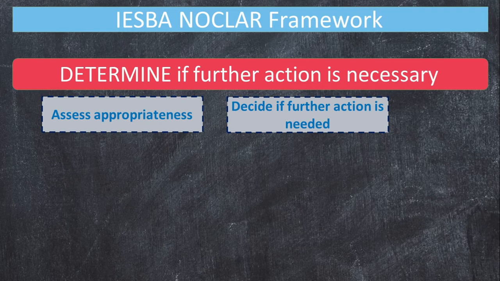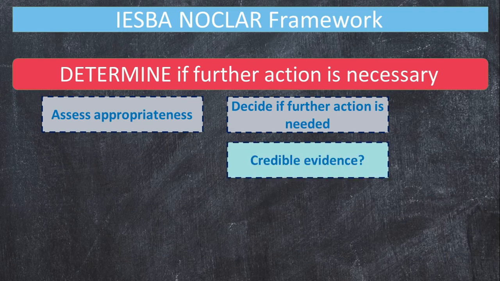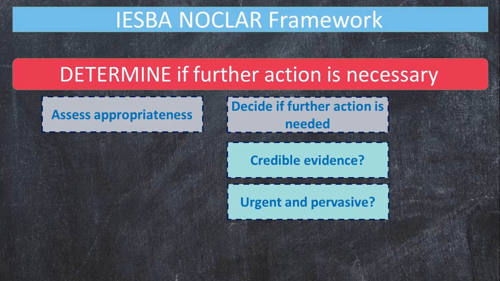It has to be pointed out, however, that whatever further actions the auditor deems necessary will depend on the following: credible evidence of substantial harm to the entity and shareholders. This is very important and also very difficult, especially since we do not make legal determinations. However, should the auditor wish to bring forward further action, he must be able to support his claim with credible evidence. Urgency and pervasiveness of the matter. How widespread is the effect, and how urgent are the expected consequences?